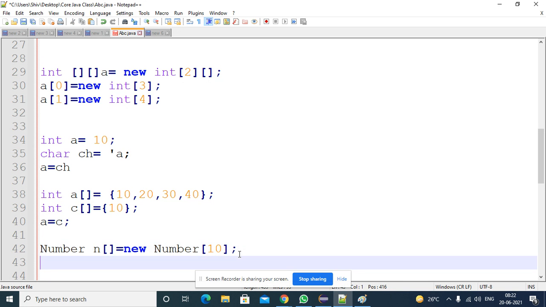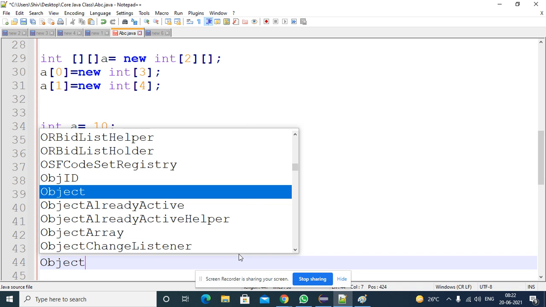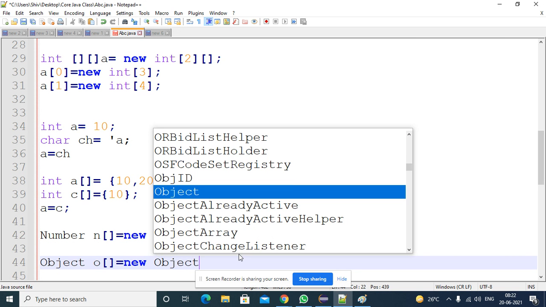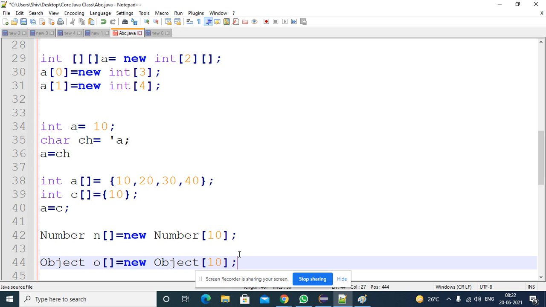In the same way, if you create an array for object class, so object is the superclass for all the classes in Java, in this array you can store all the class references. Why? Because object class is the superclass for all the classes in Java. So by creating any class reference, you can store it in this, right?